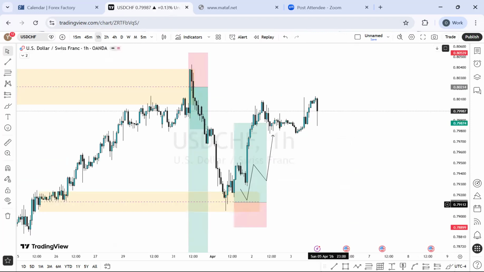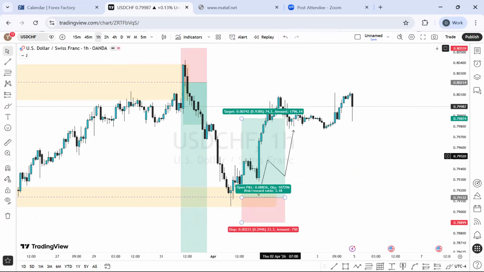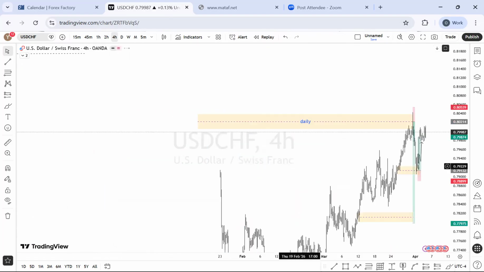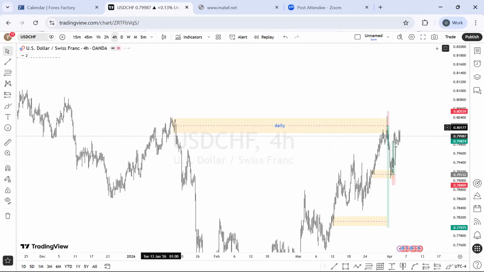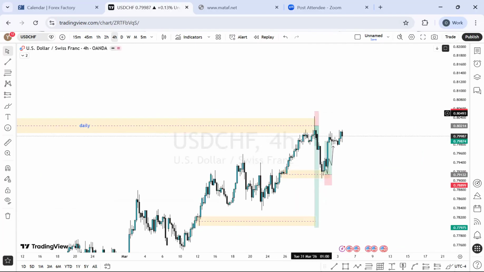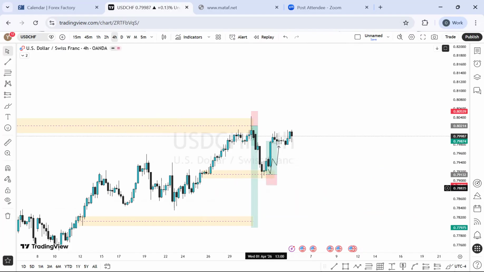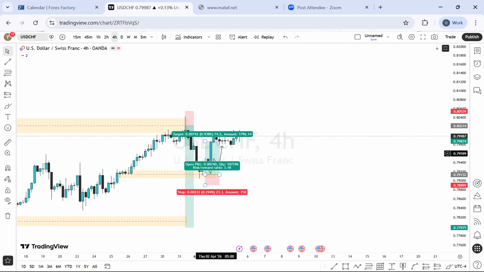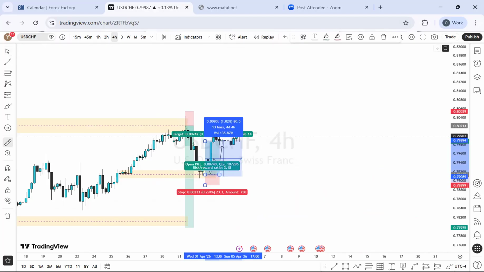All right, USDCHF also gave us some good momentum last week. From the 4 hour time frame perspective, I projected it as going to sell from this daily zone right here, which the market did. It gave a sell of over 100 pips, about 130. It also gave a buy on the 4 hour time frame, that the price could actually get into this range before we buy, which delivered over 100 and something pips too. This is about 105 pips, which is fantastic.